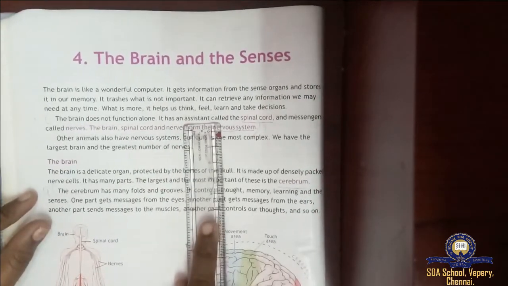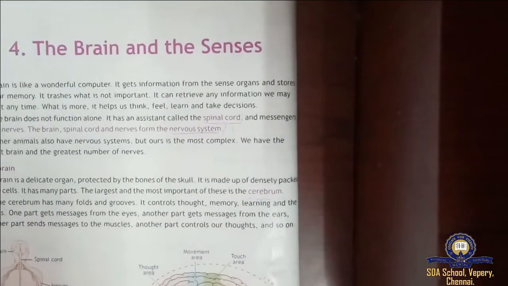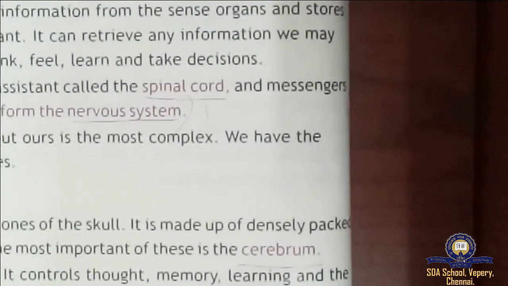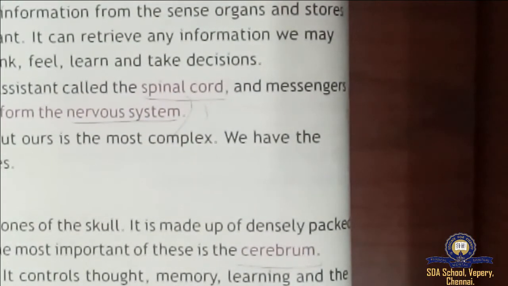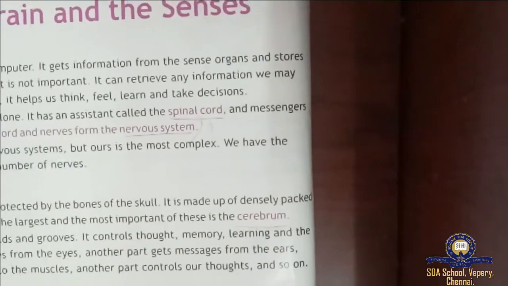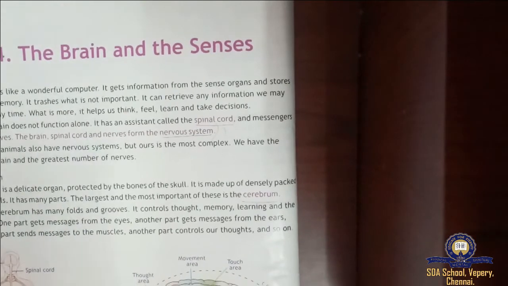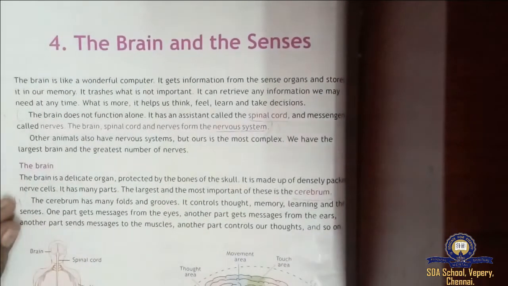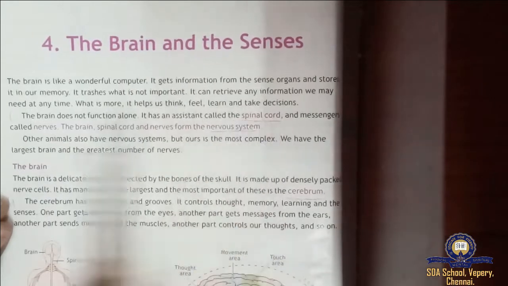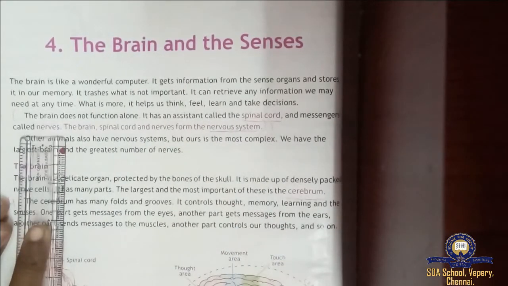It has an assistant called the spinal cord and the messengers called nerves. So it needs the spinal cord and nerves to assist.